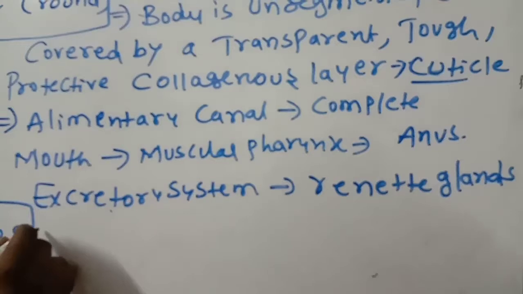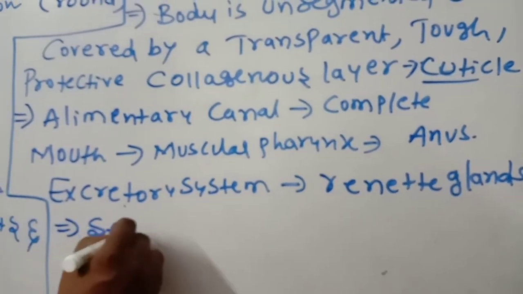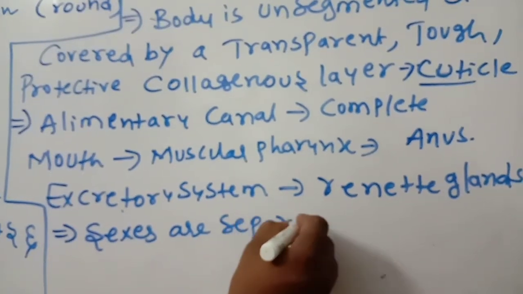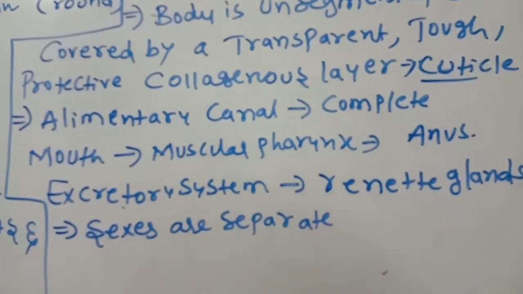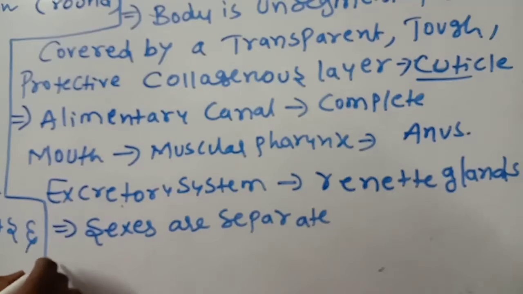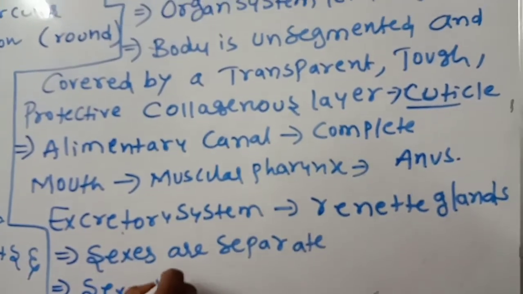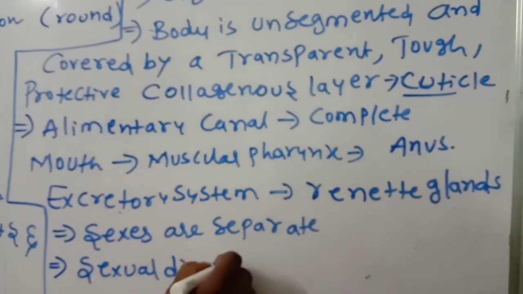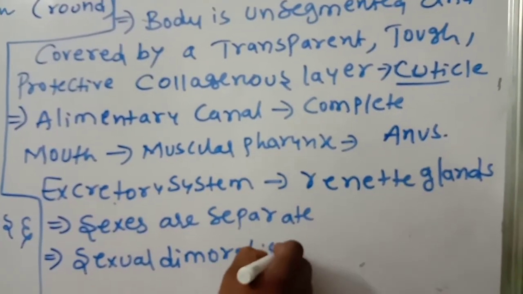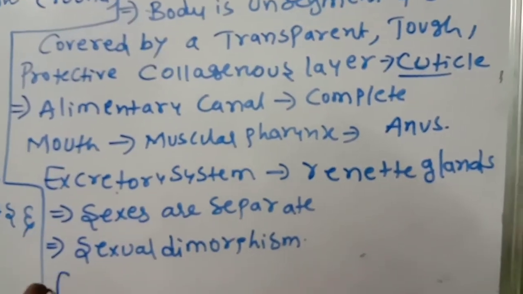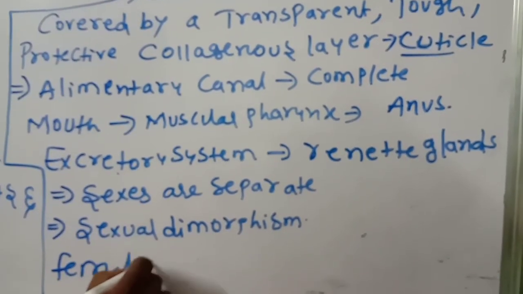Next, sexes are separate, meaning males are separate and females are separate. This point also you should remember. They exhibit sexual dimorphism, and females are longer than males.